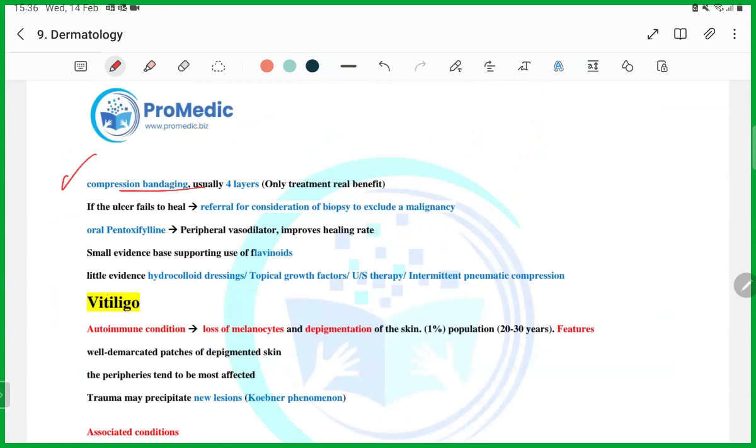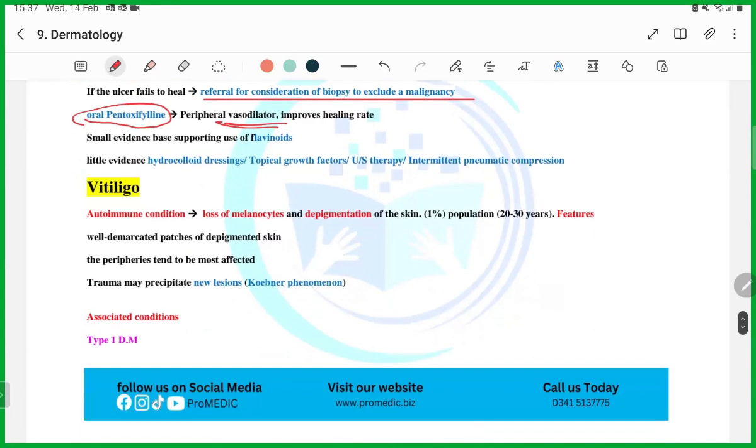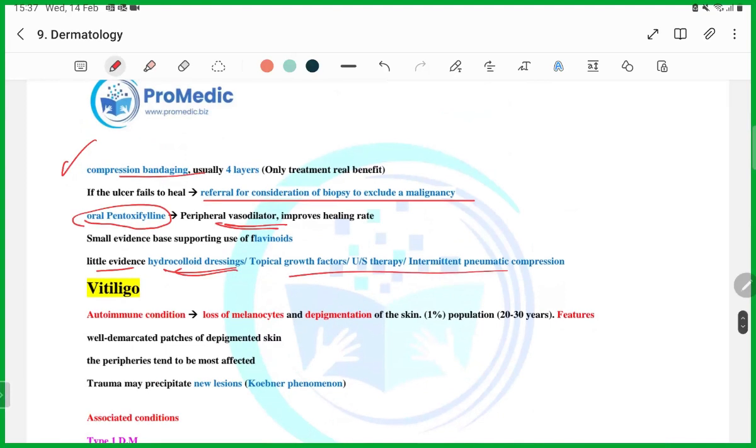Then if the ulcer fails to heal, refer for consideration of biopsy to exclude malignancy. Oral pentoxifylline causes vasodilation and it can cause healing of the ulcer. There is little evidence for hydrocolloid dressing, so no need for that. You have to remember only one thing, and that is compression bandaging. This is what you are going to get in the exam.